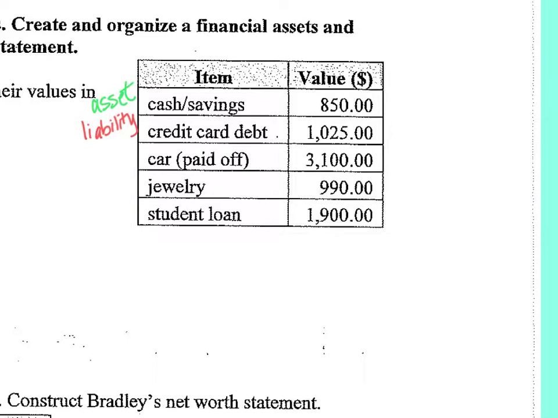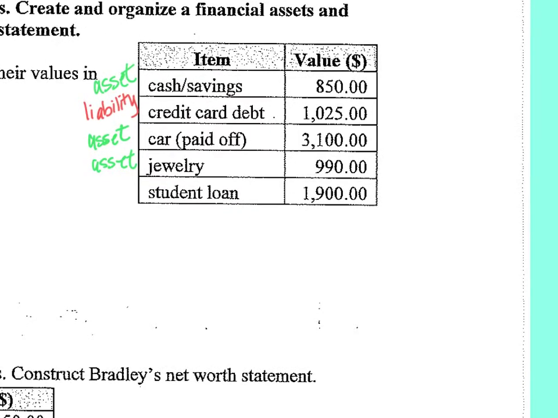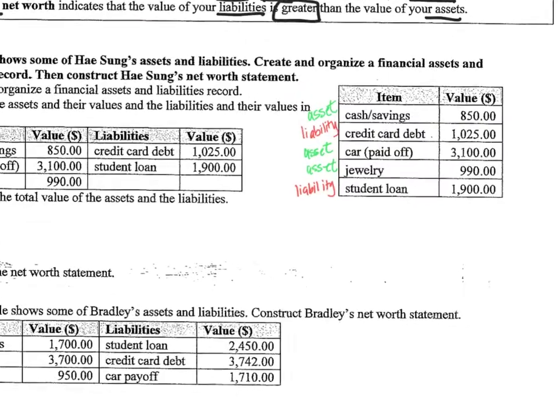Car. If you have a car but it's paid off, what does that mean? That means you own it. You have paid for the entire car. So that's an asset. That's something you have. You're good. You technically have that much worth. What about jewelry? Ooh, that's an asset. It doesn't say you owe money on the jewelry. It says you have jewelry. What about a student loan or any kind of loan? That is a liability. Oh, this is easy. Okay? This is all we have to do.